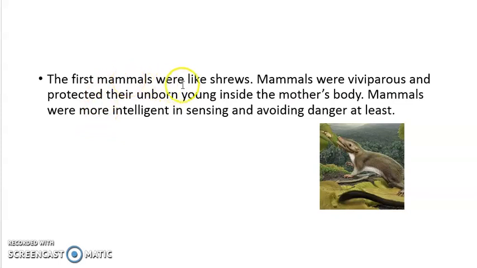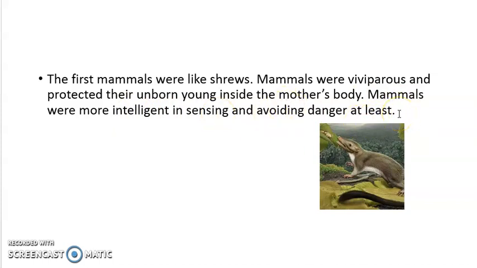And then the first mammals were like shrews, just like this. Mammals were viviparous. Viviparous means they can protect their unborn young inside the mother's body, so the chances of survival were more. Mammals were also more intelligent in sensing. Once they sensed danger and that it was better to run away from that side, their chances of survival were more.